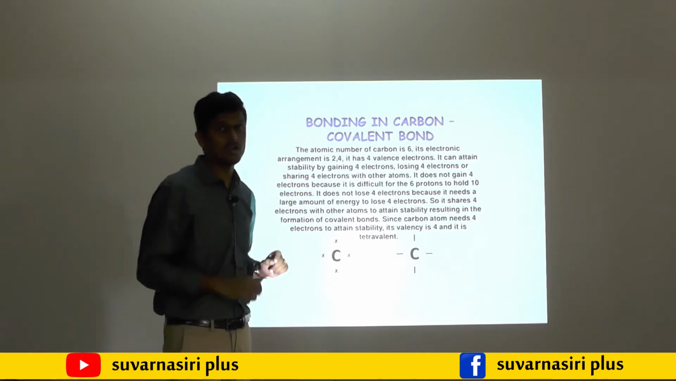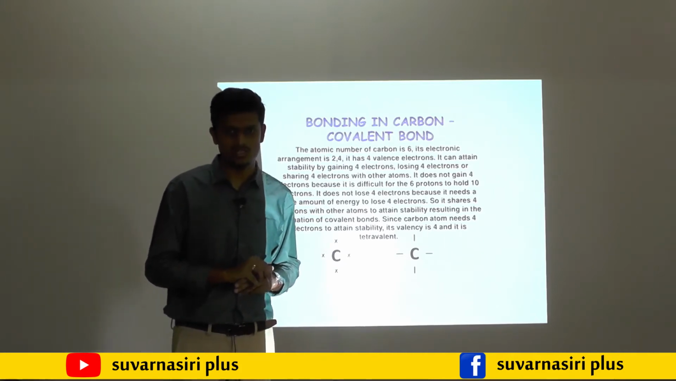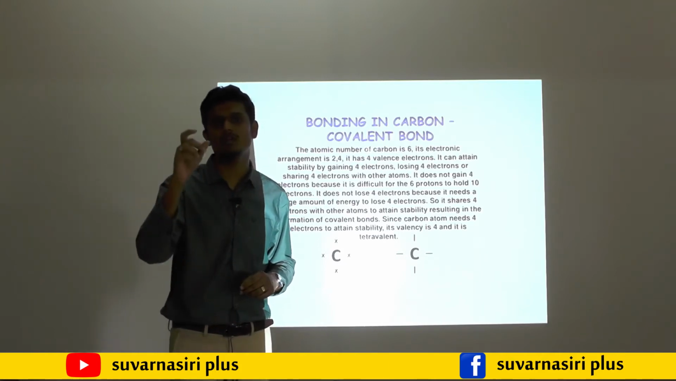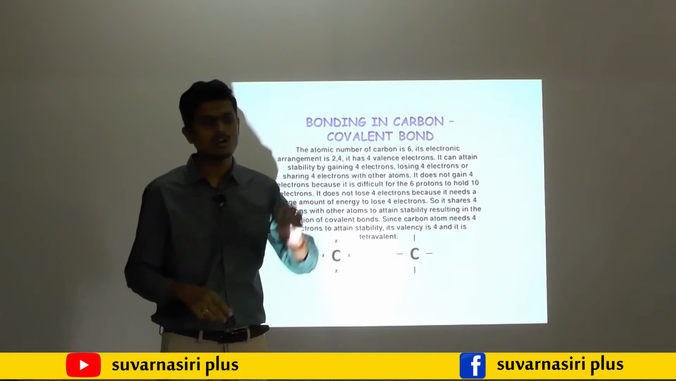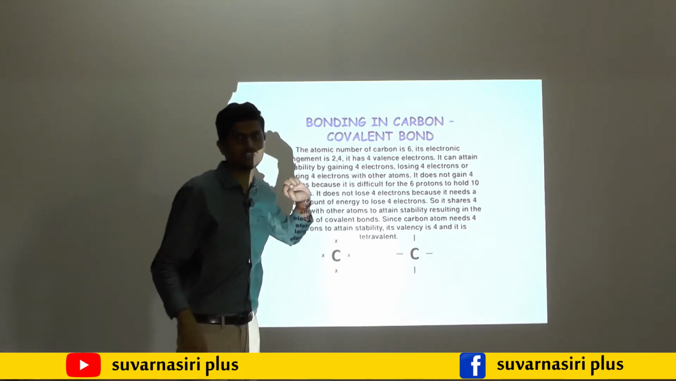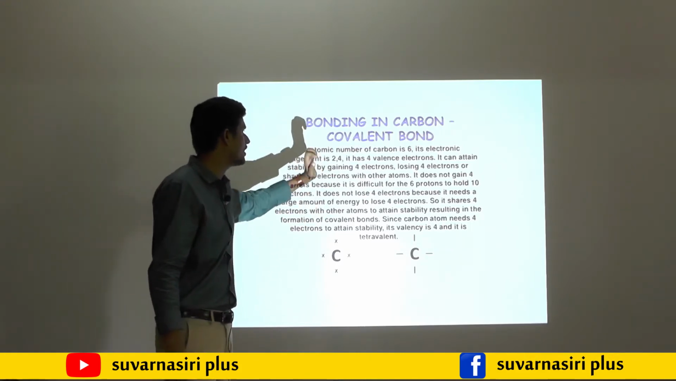Covalent bond. Here carbon has atomic number 6. In your textbook they mention it beautifully. If I distribute the electrons, the K shell will get 2 electrons and the L shell will get 4 electrons. When the K shell gets 2 electrons, the L shell is left with 4 electrons.